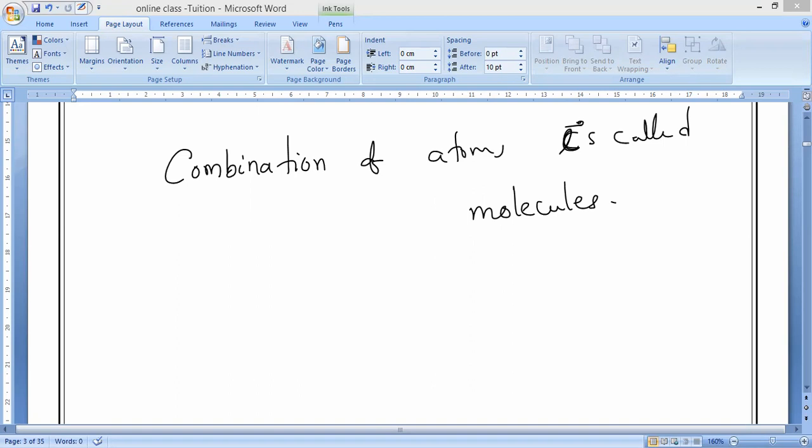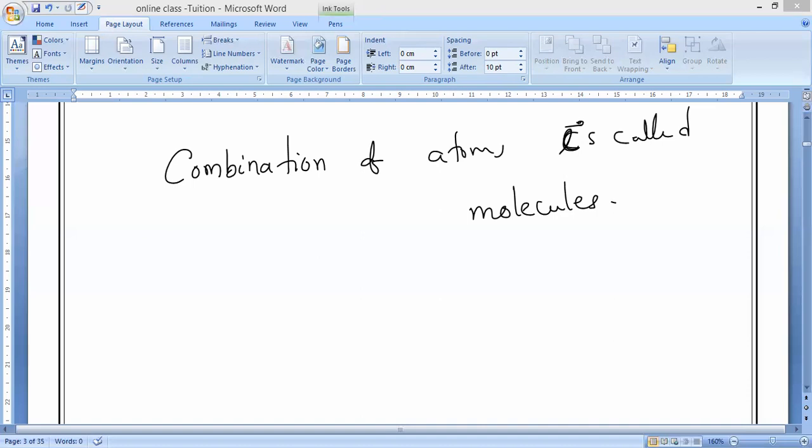Atoms are very reactive when they are alone. When a single atom exists, it is very, very unstable, so it will react extremely. Once it combines with another atom and turns into a molecule, this does not happen. Molecules are not that much reactive. That is what you should understand.